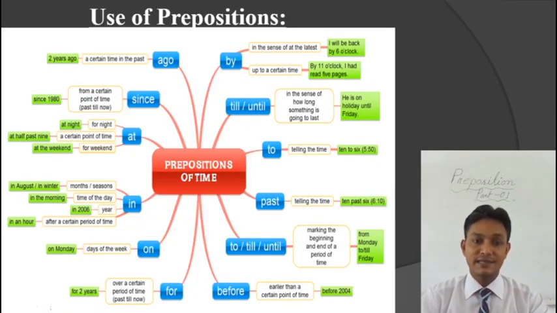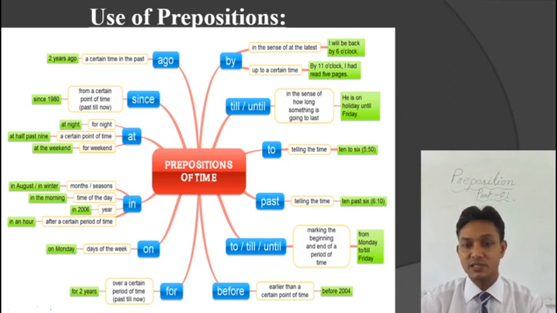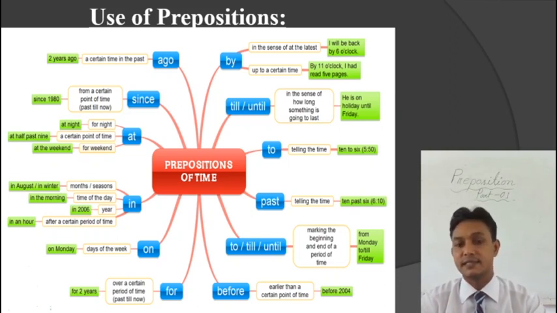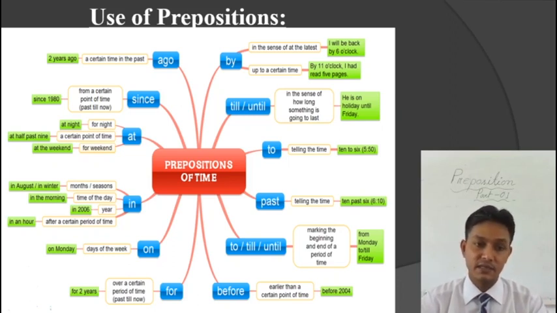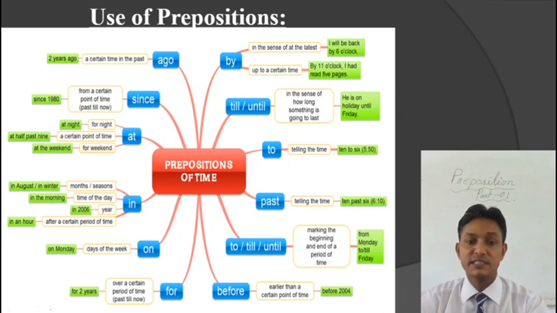Now we are going to discuss the use of preposition. Considering the function, structure and position of the preposition, I have categorized prepositions into three classes. Number one, preposition of time. Number two, preposition of place. Number three, preposition of other meanings. In today's session, we are going to discuss the first segment of preposition, that is preposition of time. And you are seeing a very nice spider diagram here. Now we are going to discuss the details of this diagram.